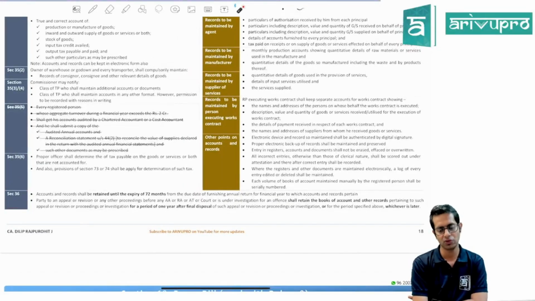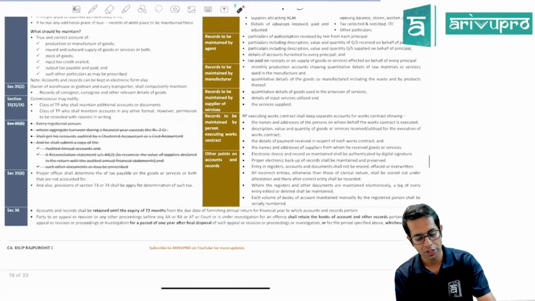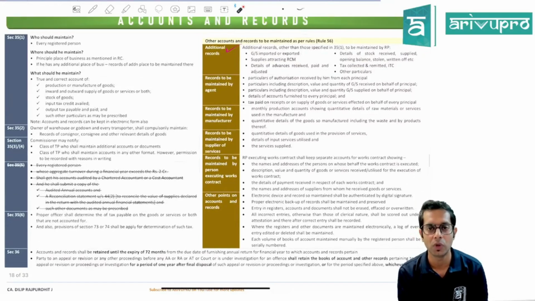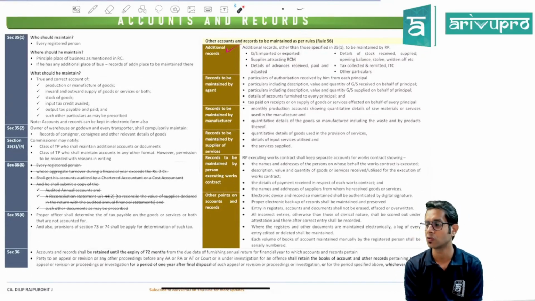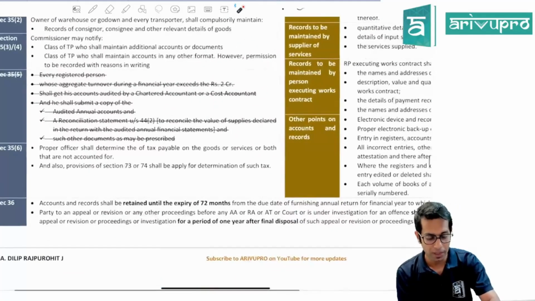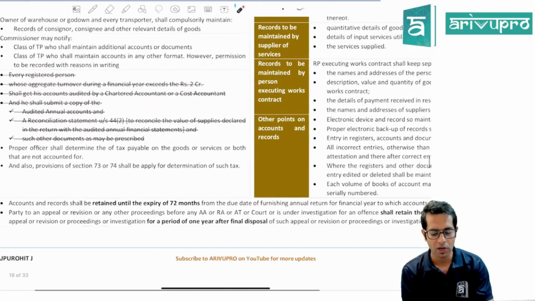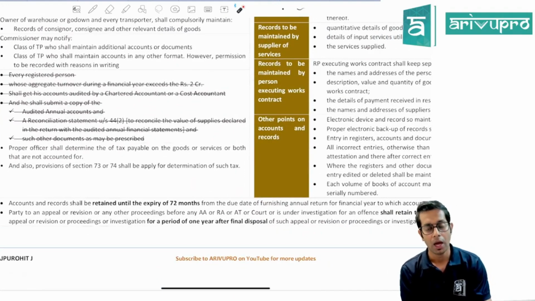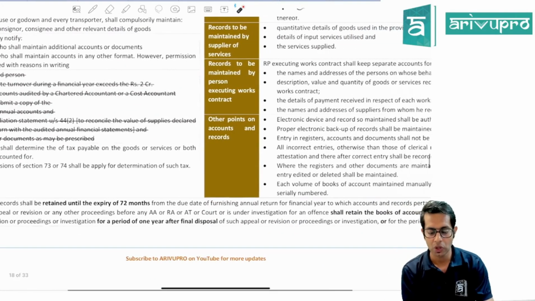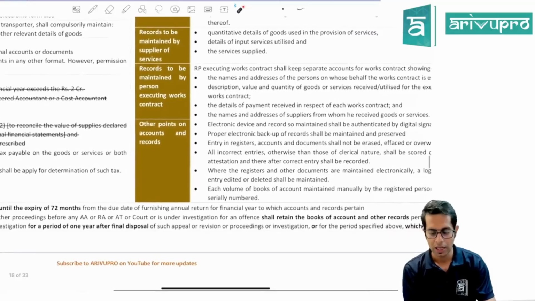Section 36 is one more important section which talks about for how long I should maintain books of accounts. You are required to maintain books of accounts for a period of 72 months. Accounts and records are required to be retained for 72 months from the due date of furnishing the annual return for the financial year.